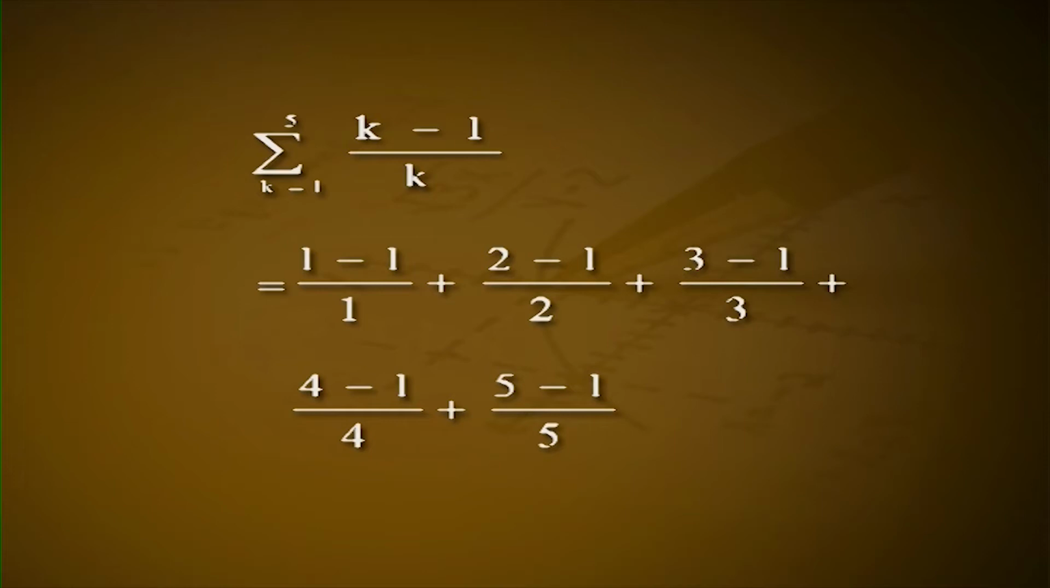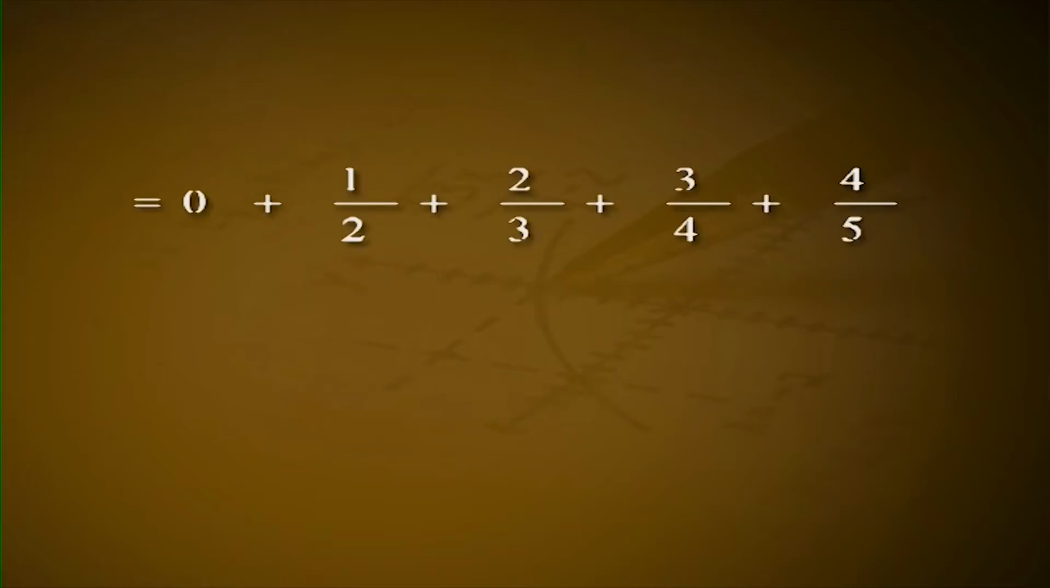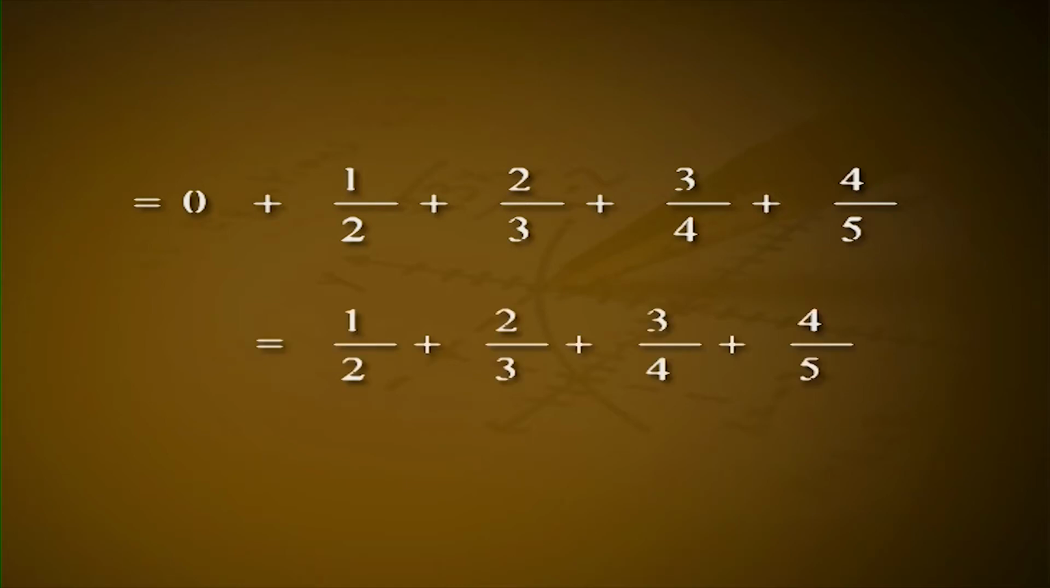Solution. 1. Sigma k equals 1 to 5 of (k minus 1) by k is equal to 1 minus 1 by 1 plus 2 minus 1 by 2 plus 3 minus 1 by 3 plus 4 minus 1 by 4 plus 5 minus 1 by 5, which is equal to 0 plus 1 by 2 plus 2 by 3 plus 3 by 4 plus 4 by 5, which is equal to 1 by 2 plus 2 by 3 plus 3 by 4 plus 4 by 5.